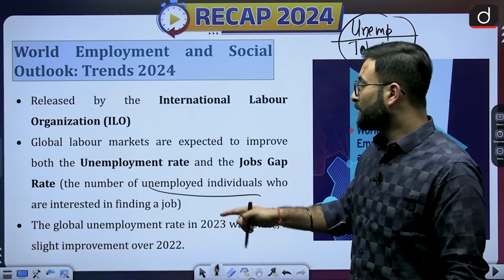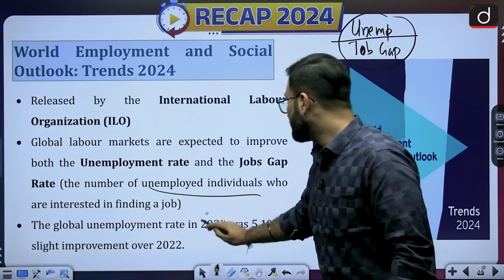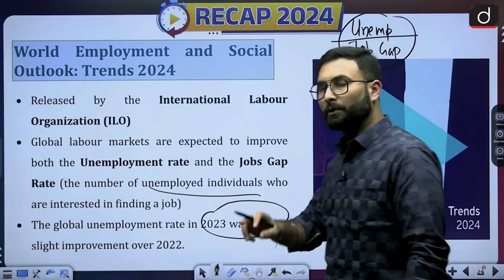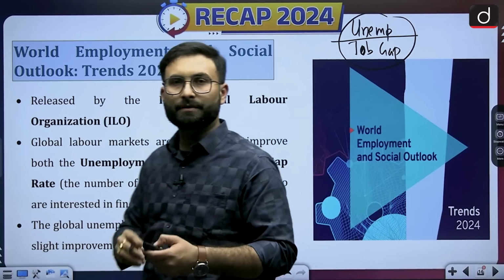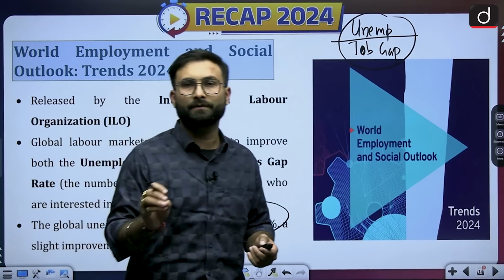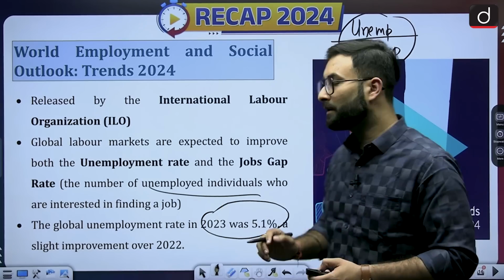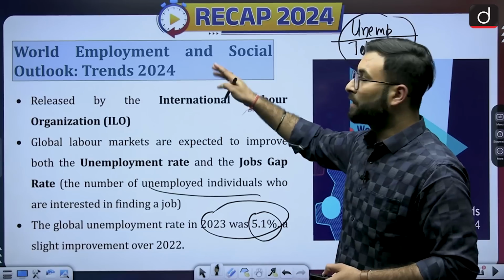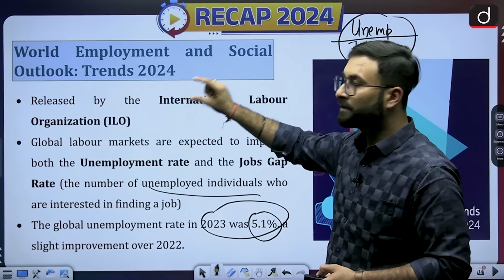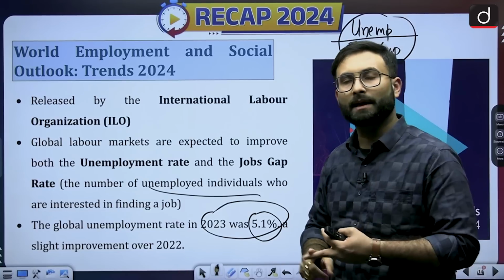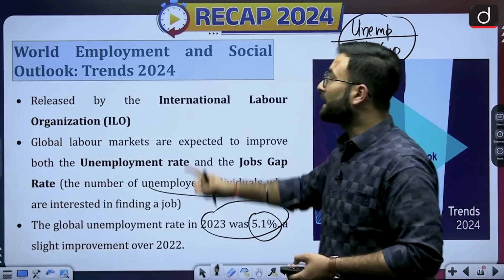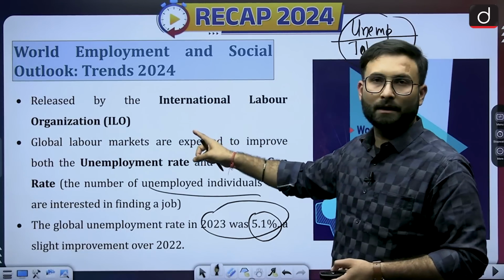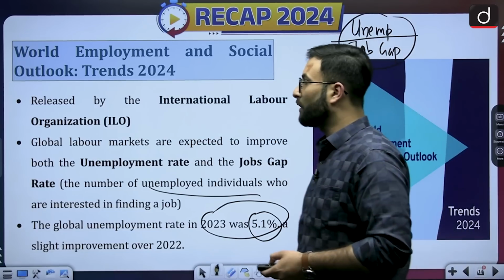Now coming to the next one, the global unemployment rate in 2023 is 5.1%, which is a slight improvement compared to last year, 2022. Right now the unemployment rate at the global level is 5.1%. What is important here is the trend they are describing, that unemployment and the job gap will reduce. The second thing is that the World Employment and Social Outlook report is published by the International Labour Organization.